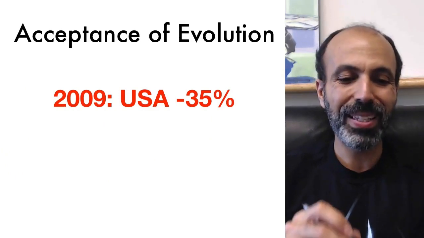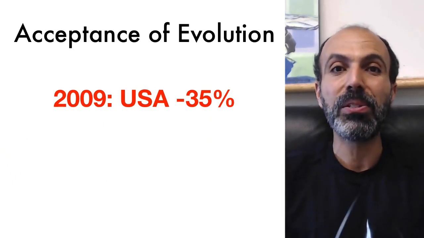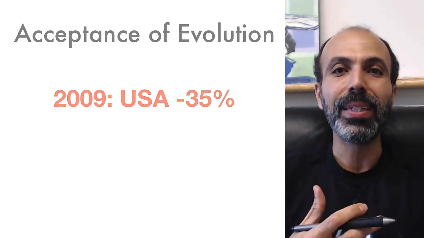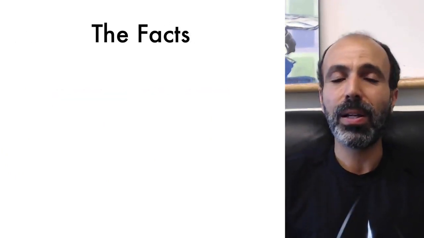But again, you'll see a lot of variation place to place. They may be thinking, well, 2005 was quite some time ago. Maybe things have improved. Nope. In 2009, we have even lower acceptance of the truth of evolution. So why are we still talking about this? This is the question I want to pose to you.